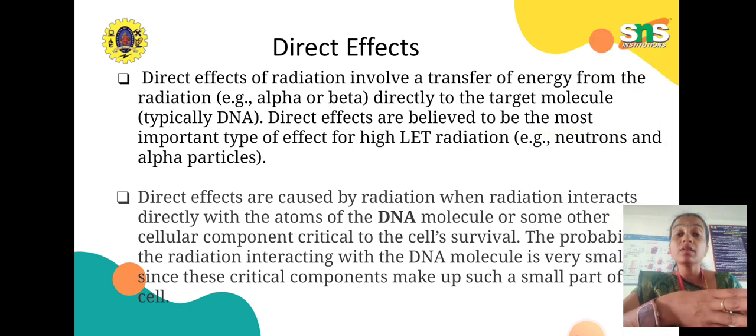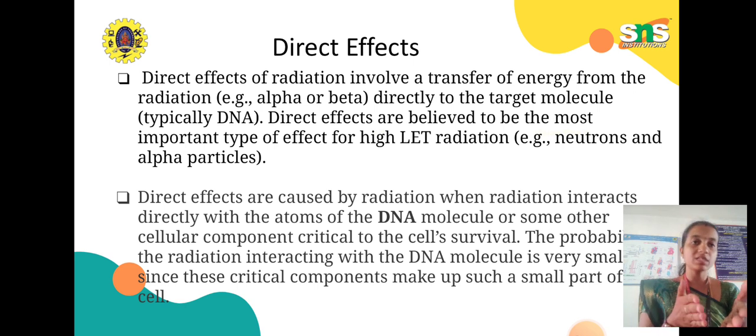A direct effect of radiation involves a transfer of energy from the radiation, be it alpha rays, beta rays or gamma rays, directly to the target molecule, which is typically DNA.